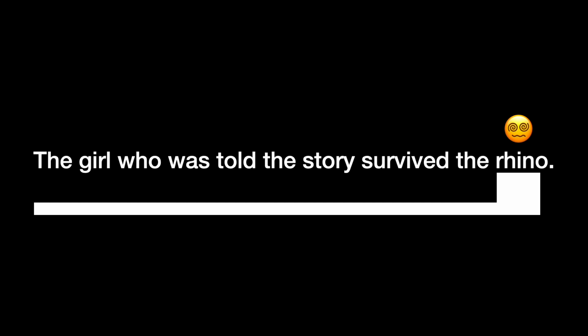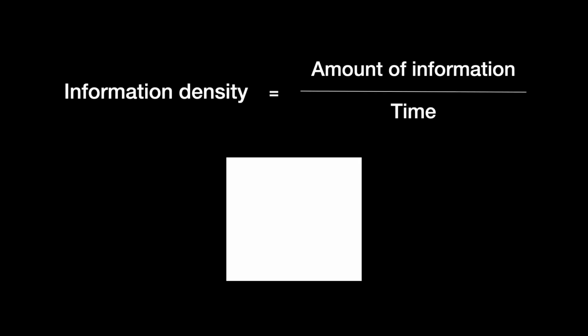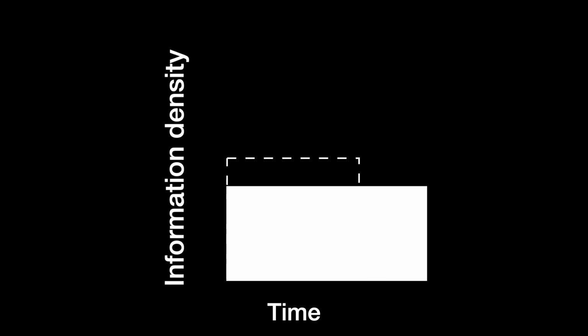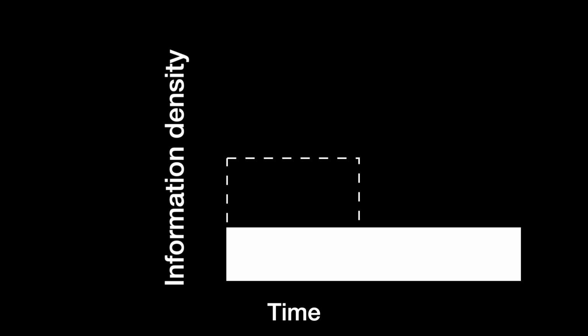So now, what changes can be made to iron out this information peak? Well, UID says that information density is the amount of information per unit of time. Here, the amount of information we need to convey is fixed. So to adjust the information density, what we need to manipulate is time. This is where we start. Now let's try to stretch out the time so the same amount of information gets spread out in a longer period. Now what happened to our information density? It decreased, and that's what we want.